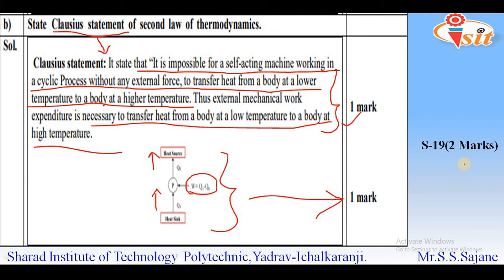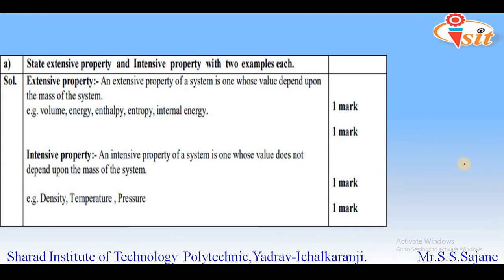Next question, state extensive property and intensive property with 2 examples each. Now you can differentiate with the question that is asked here and in winter 19 paper. So the question is same, just the difference is that in winter 19 the same question was asked for 2 marks, but here the question has been asked for 4 marks.